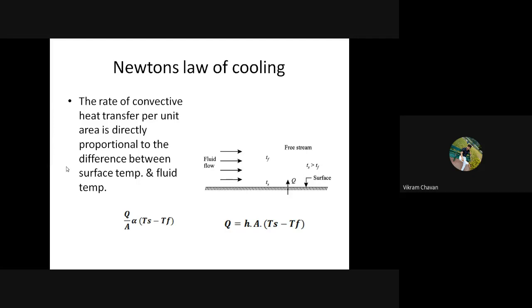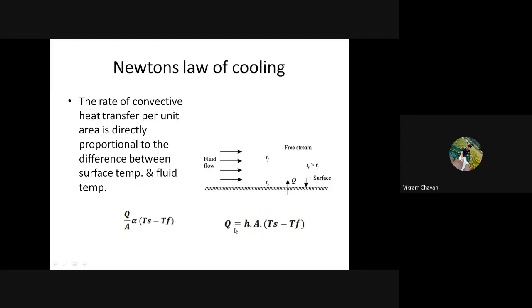So mathematically we can write q by A is directly proportional to Ts minus Tf. Next we have to normalize this equation, and normalization happens by introducing the proportionality constant.